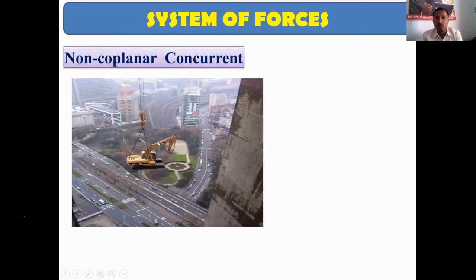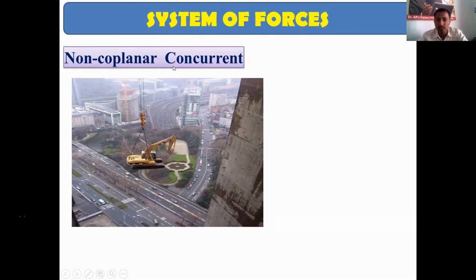So next is non-coplanar concurrent. Here you can see some object being lifted by a helicopter, or some other instrument. The forces on this rope, which is tied using 3 ropes, lift it from the ground. Here the forces are not in a single plane, they are in different planes, but they are passing through a single point.